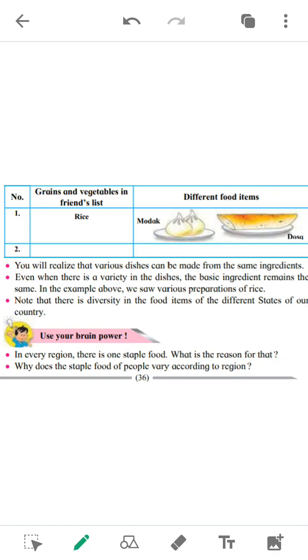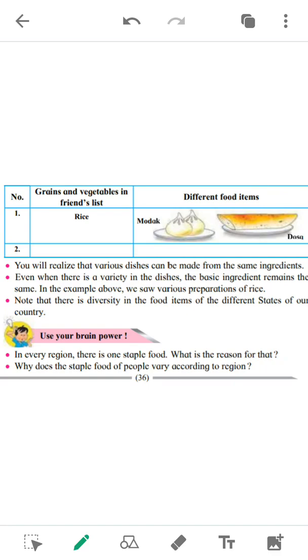Note that there is a diversity in the food items of the different states of our country. See, we have 28 states. So there are different states and different languages are spoken in different states, and different foods are also eaten in different states.